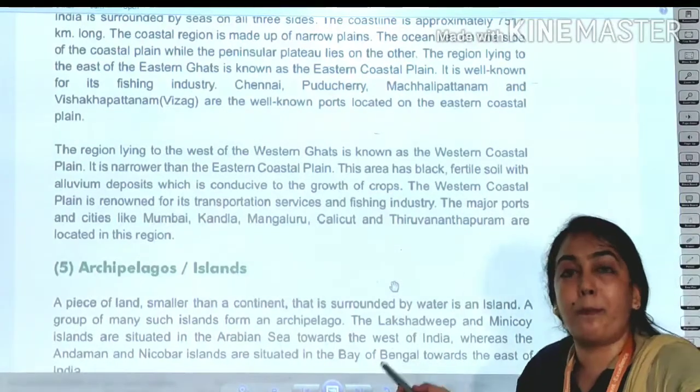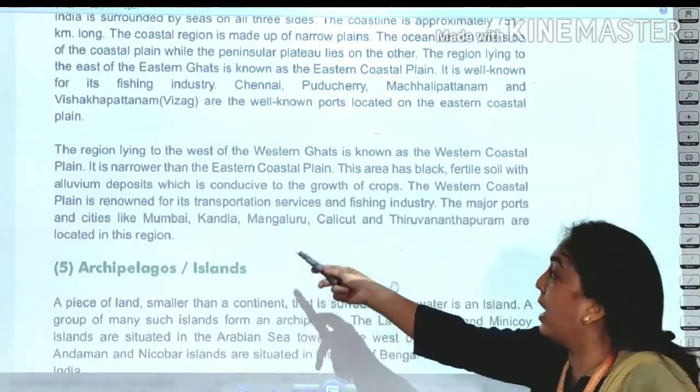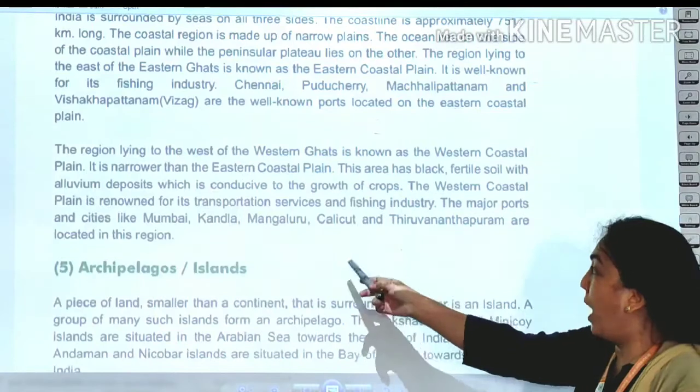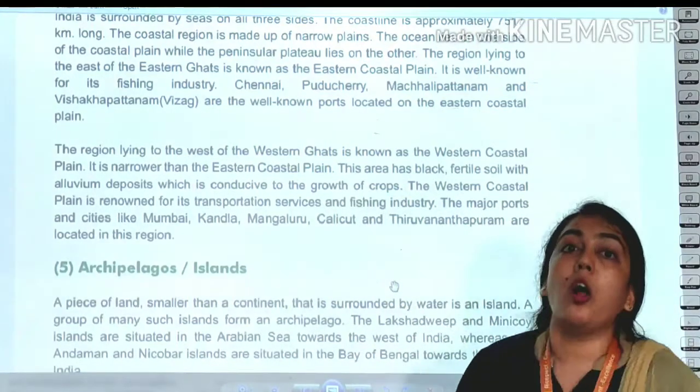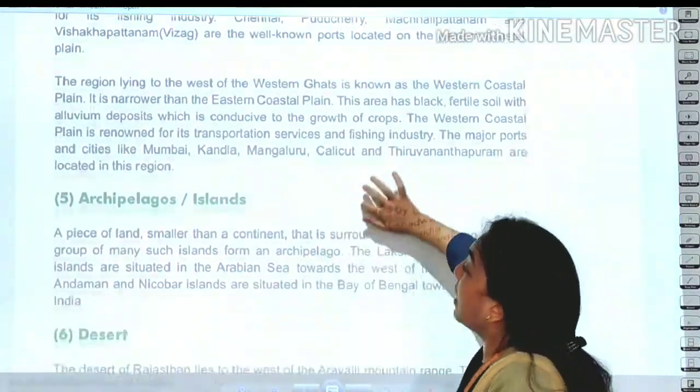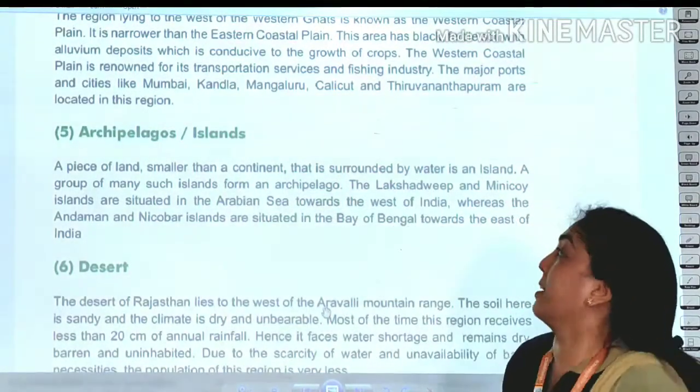Major cities or ports are Mumbai, Kandla, Mangaluru, Kalighat and Thiruvananthapuram. These are all cities located in the Western Coastal Plains.